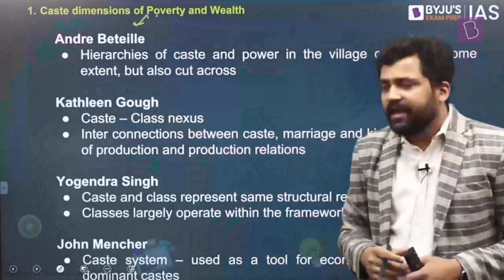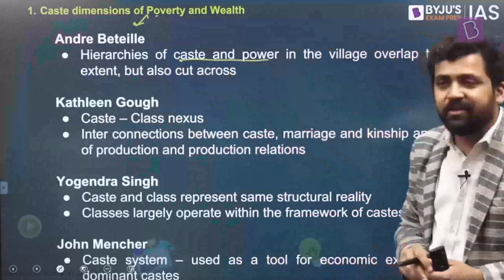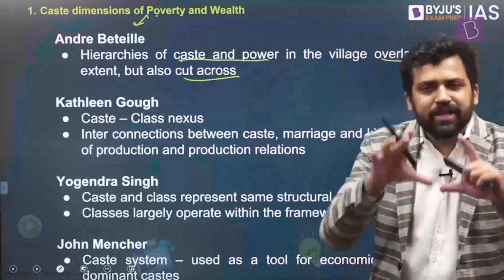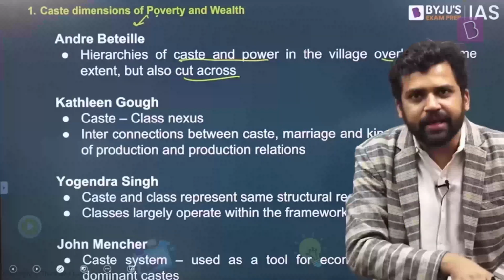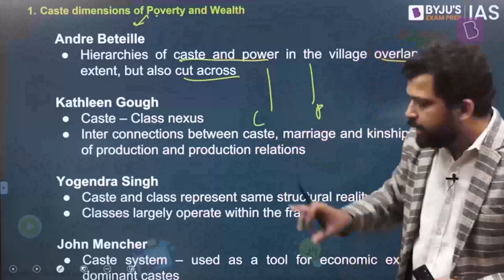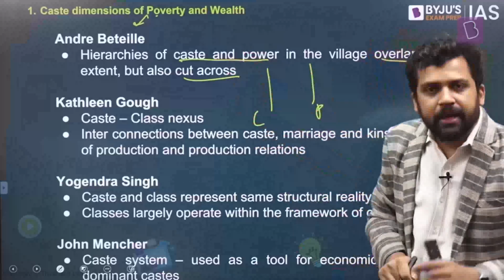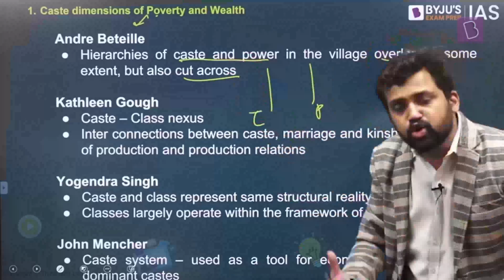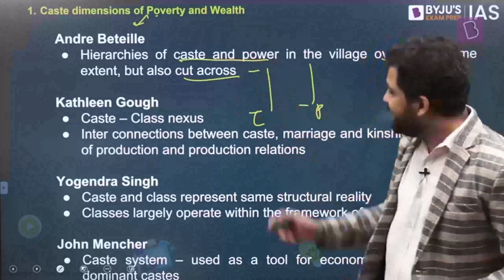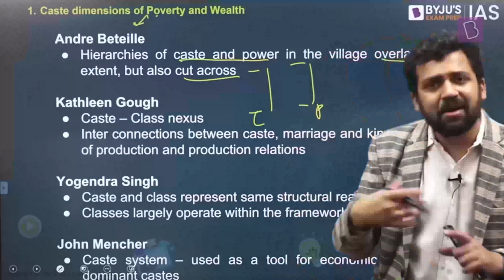André Béteille says hierarchies of caste and power in the village overlap, but sometimes they cut across as well. Now, what is the meaning of this? If hierarchies overlap, let's say this is the caste hierarchy and this is the power hierarchy, then a community which is lower in the caste hierarchy will also be powerless, and a community which is higher, considered ritually pure and superior, will also be powerful. So Béteille is saying that in some cases, this overlap can happen.